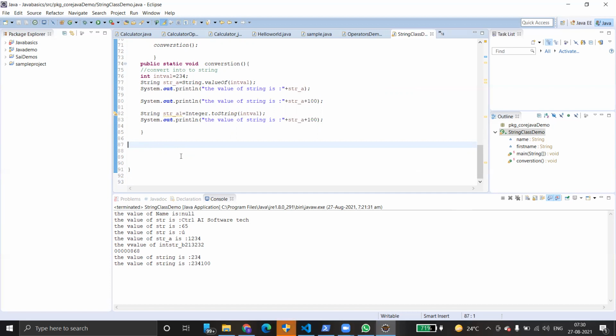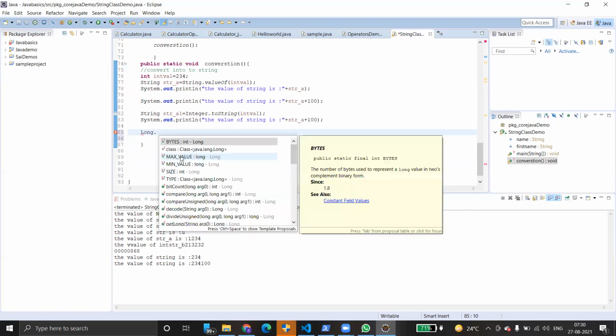So similarly, we have other classes also. We have Integer, right, so far, but in deep detail it is not required. Just say Long dot. See, here we have compare. This is also a wrapper class. Long is a wrapper class.